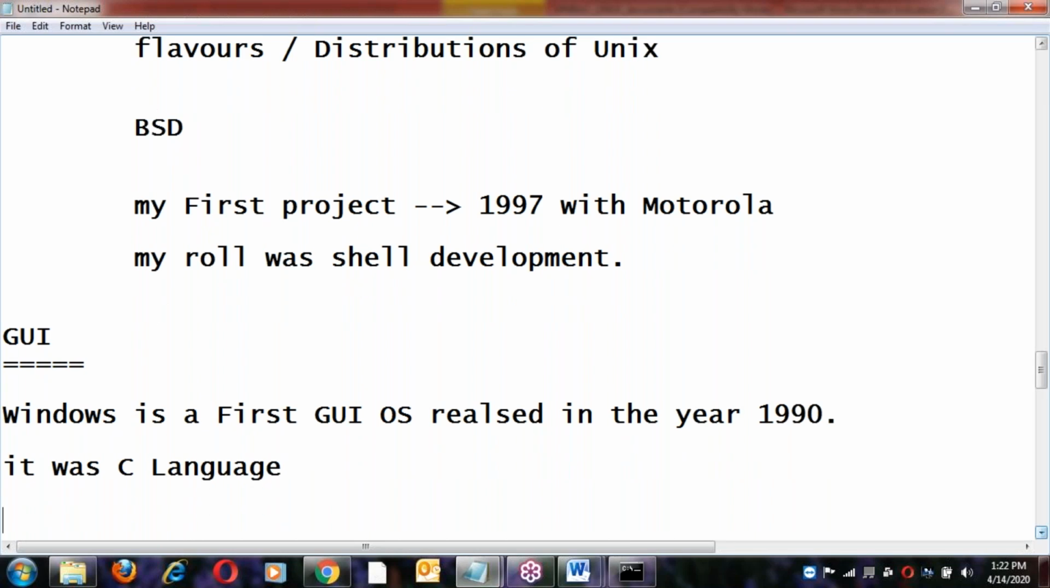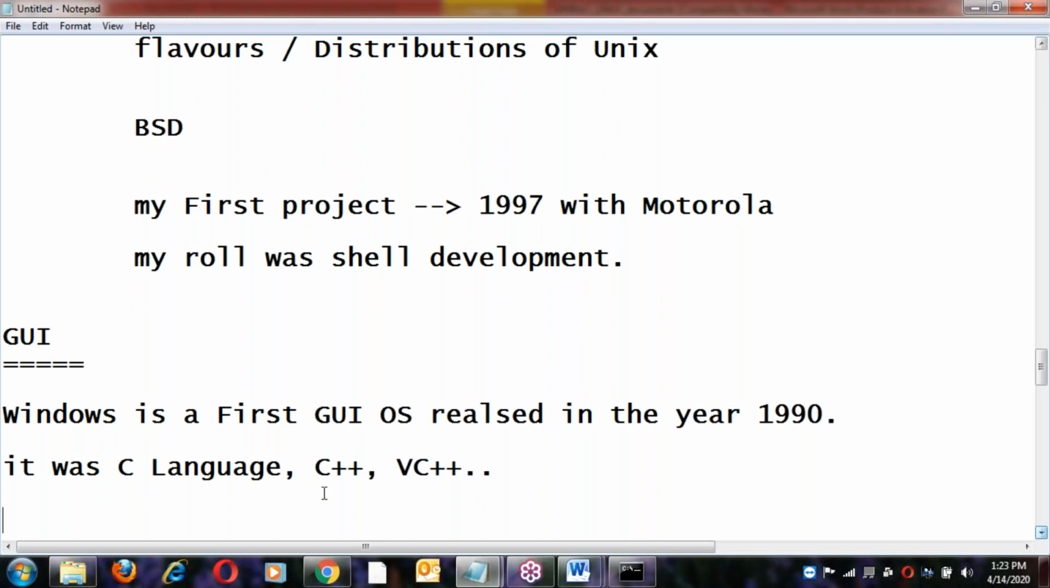Later changed to C++. Next again changed to VC++. So behind that, Windows OS, the VC++ COM component is working. First, initially it was developed in C language. Later C++, later VC++, Visual C++. In the 90s VC++ was very famous, before Java came to market.